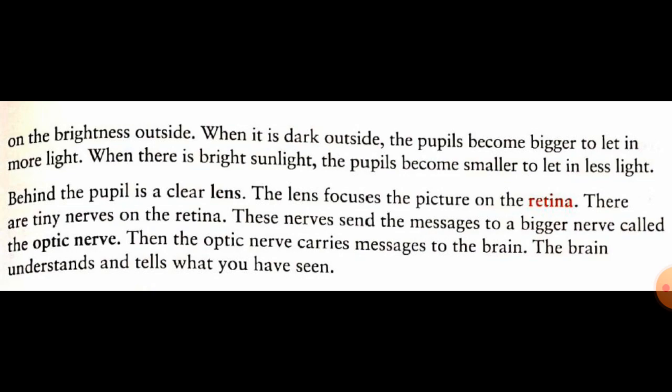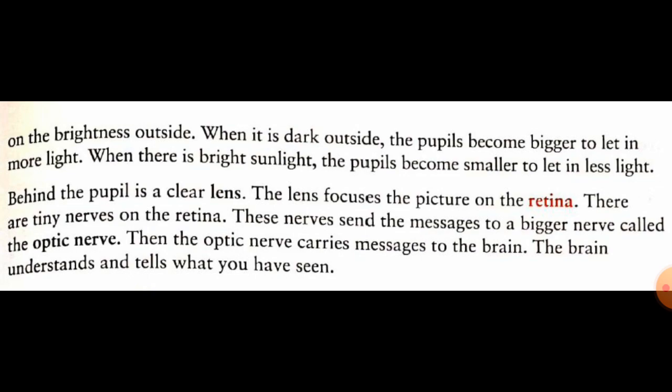The lens focuses the picture on the retina, and there are tiny nerves on the retina which are called optic nerves. These optic nerves carry messages to the brain, and the brain understands and tells what you have seen.